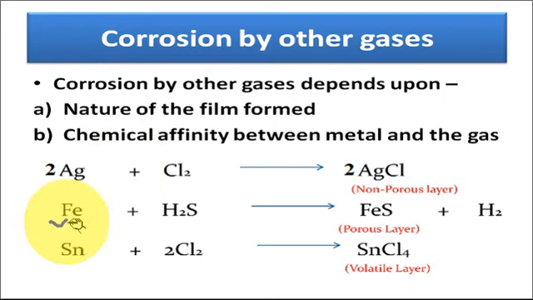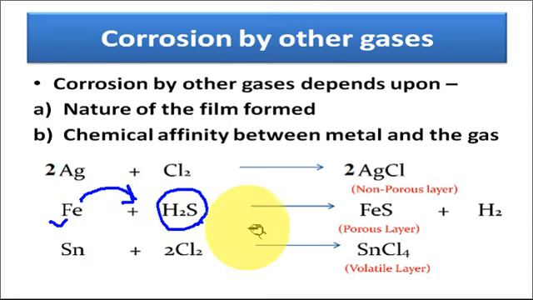Similarly, iron, besides oxygen, also corrodes in presence of H2S because it shows chemical affinity towards H2S. So, in presence of H2S, an iron sulfide layer is formed on the iron metal surface, and the formed layer is a porous layer. Since it is a porous layer, it is a non-protective layer, and the complete iron metal gets corroded in presence of H2S.